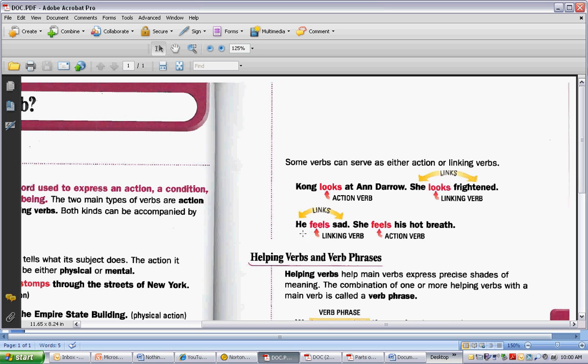Below we have he feels sad. He equals a sad person, so it's a linking verb. And then she feels his hot breath. She's actually doing something. Her hand could be up and actually feeling the breath on her hand.